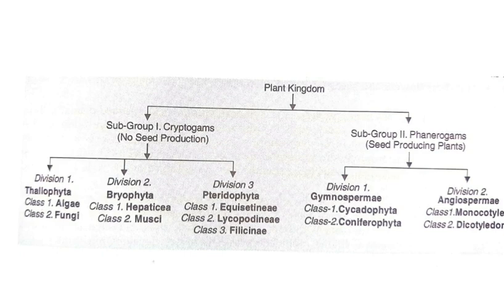Under cryptogams, three divisions are present. One is thallophyta, which means their plant body cannot be differentiated into root, stem and leaf. So they are known as thallus-like plant body or thallophyta. Under thallophyta, two classes are present. One is algae, one is fungi.